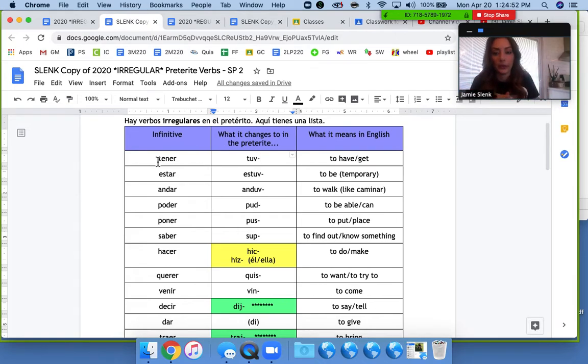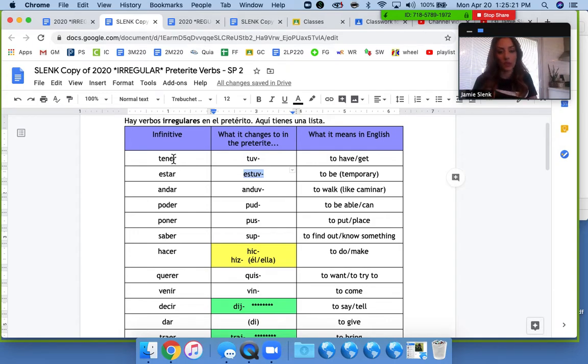So for example, when the verb tener changes to preterite, so instead of saying to have, it would be had, it needs to start with tuv. And from there, you add on your ending. Again, with estar, which means to be, this would be for the word was, and it needs to go to estuv, and then you add on your preterite endings.